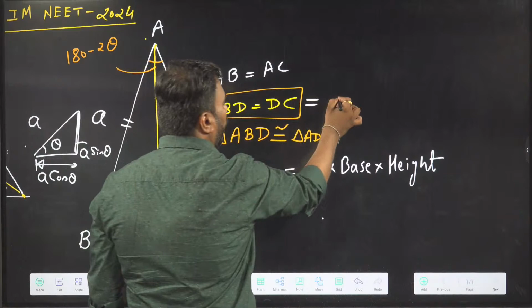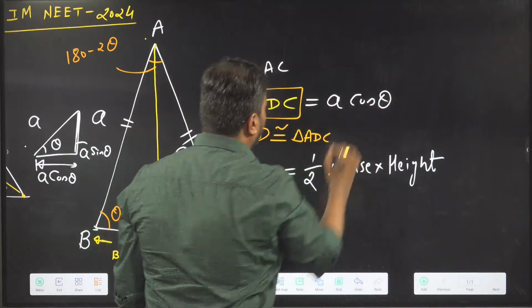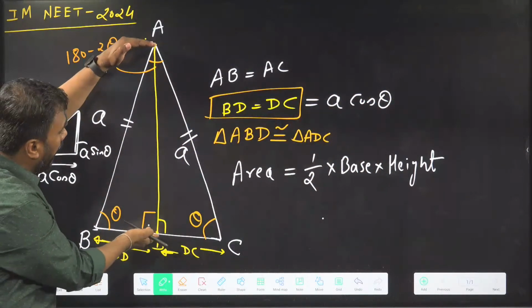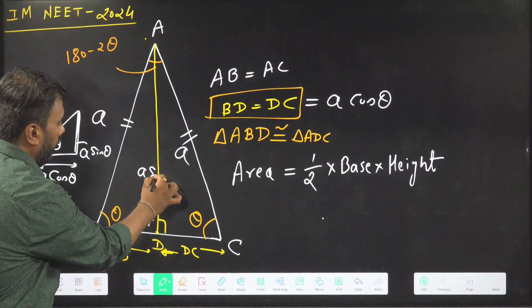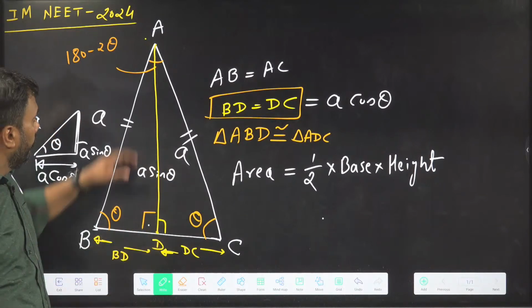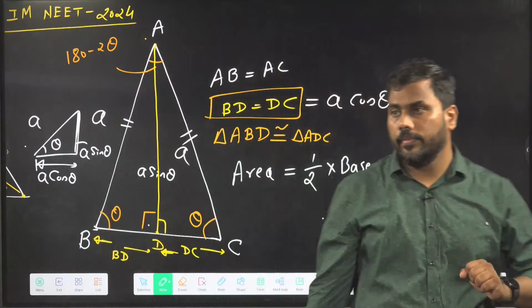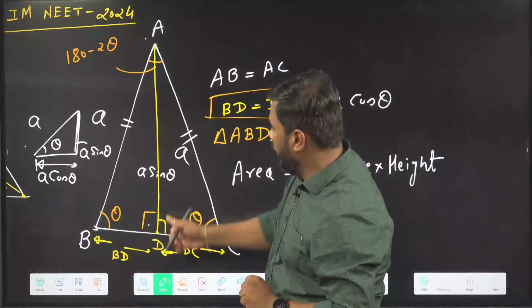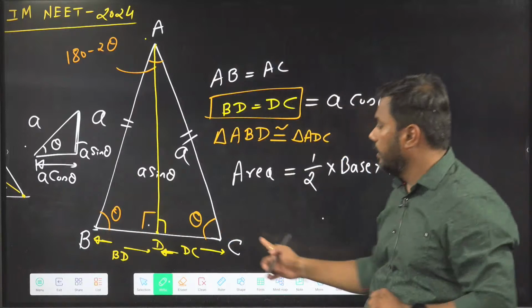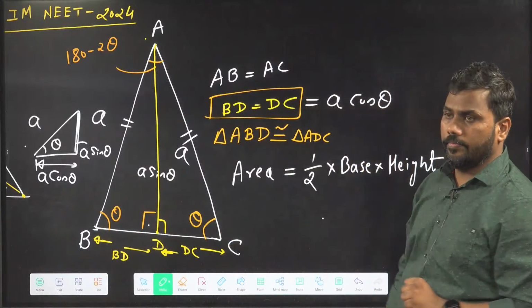BD and DC, they both are A cos theta. And this length AD, the height of the triangle, comes out to be A sin theta. AD is A sin theta. For B to C, the total base length will be double of this.